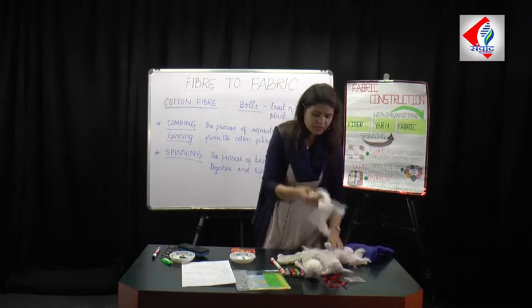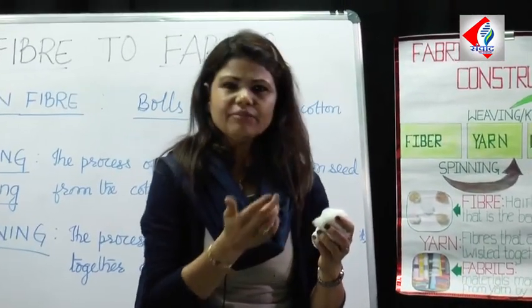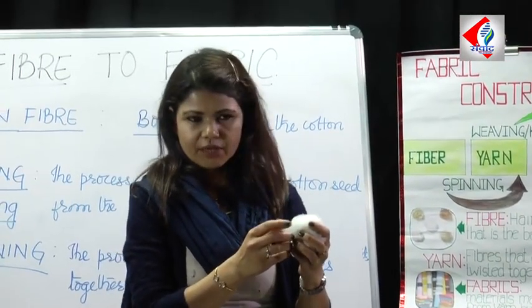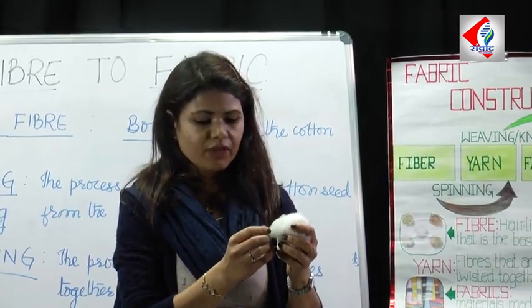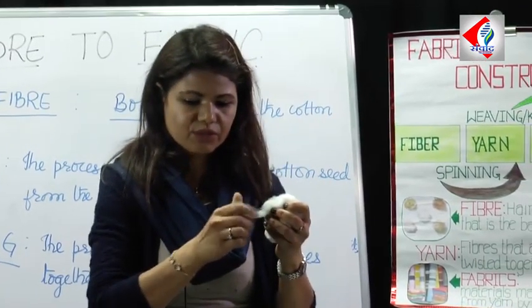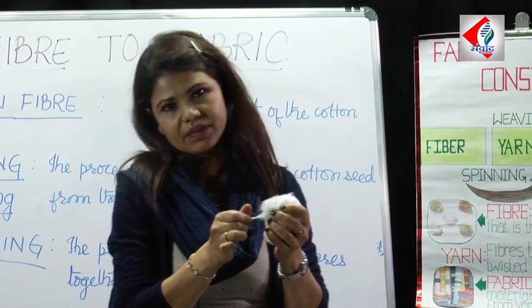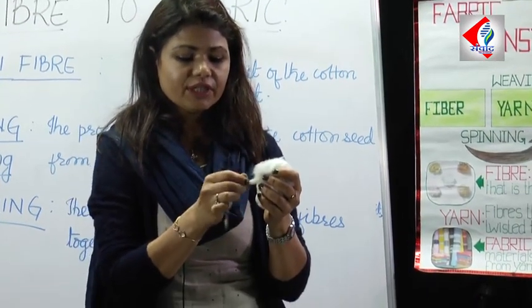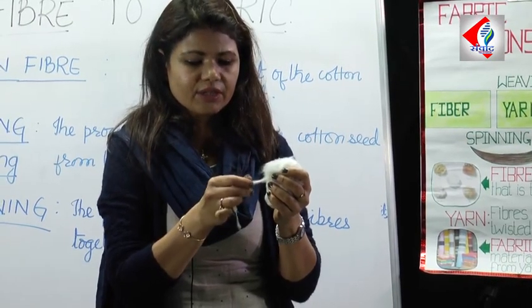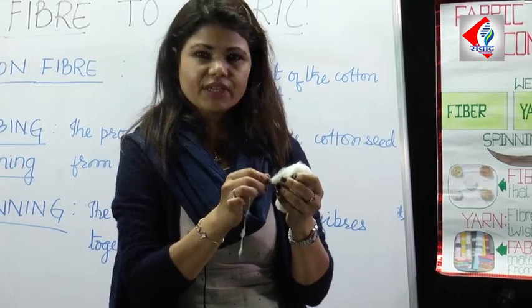I am holding some pieces of cotton fiber in my left hand, and with my right hand, I am holding a pinch of this same cotton fiber between my thumb and my forefinger. Now what I am doing is pulling this and twisting it. As I pull it, I twist it in this way. So here I am spinning the cotton fiber into cotton yarn. This process of spinning cotton fiber into cotton yarn is very easy.